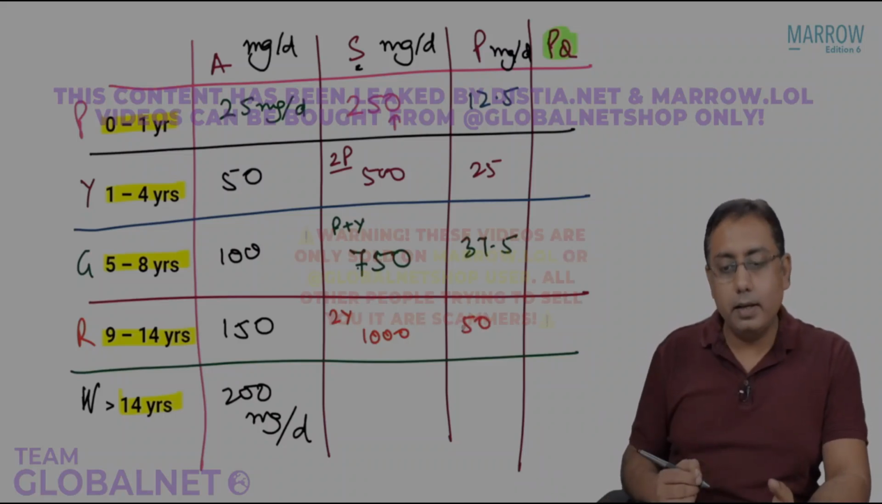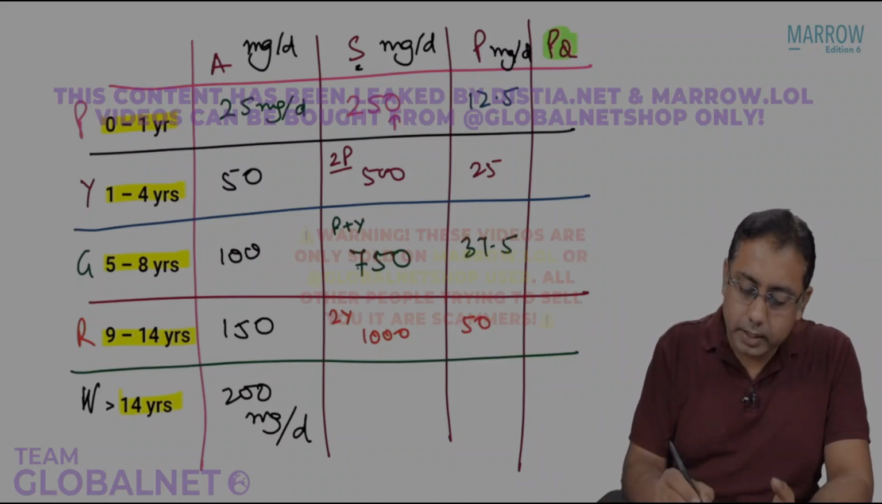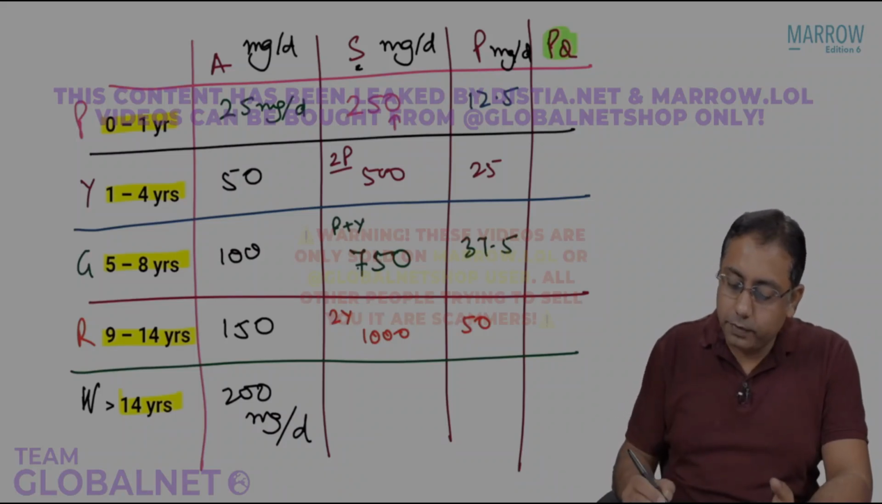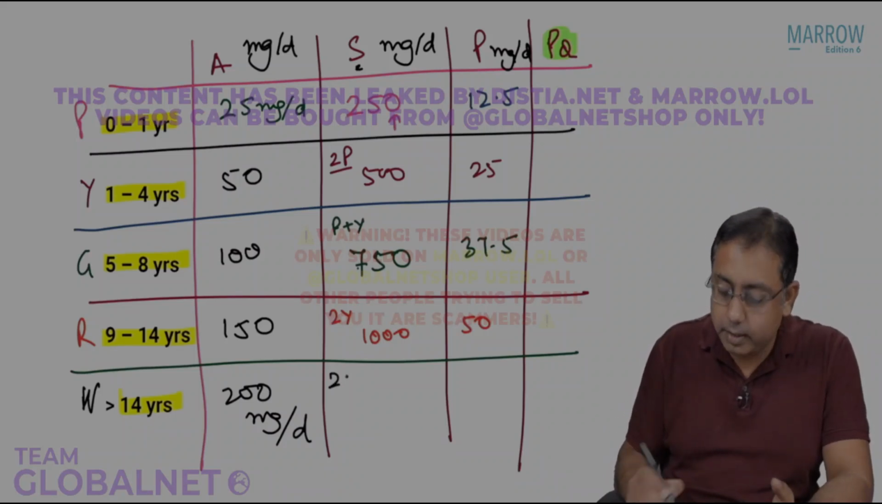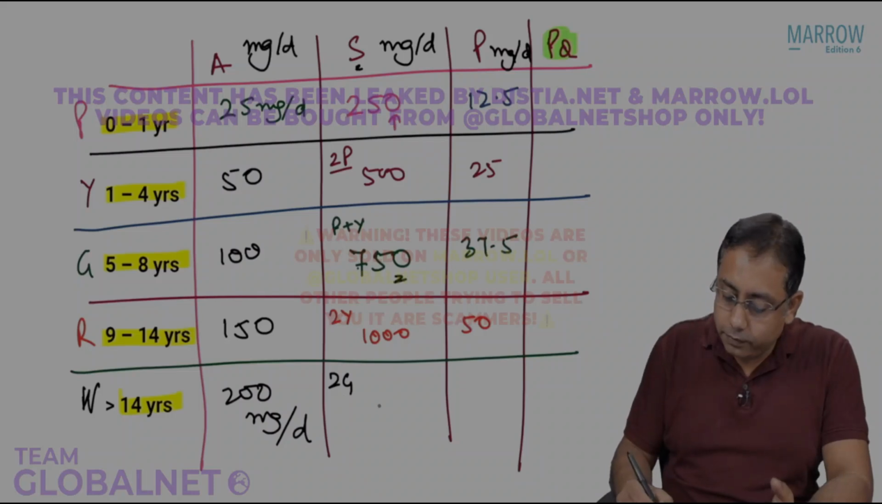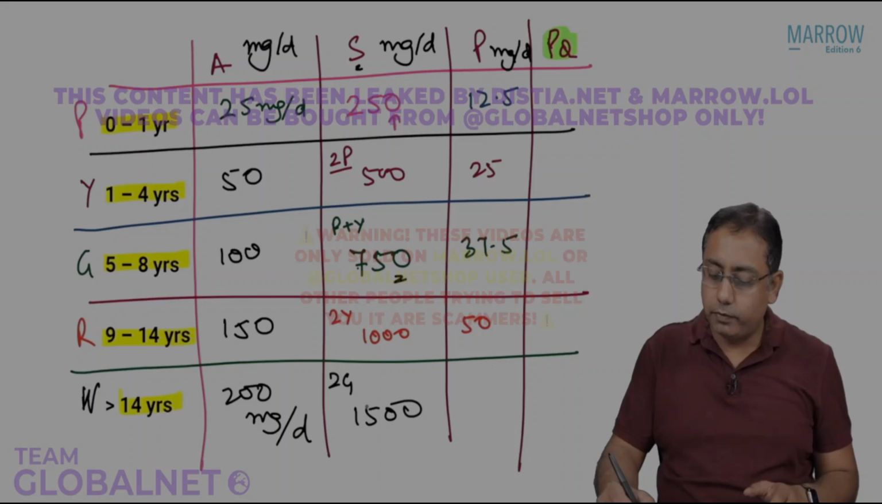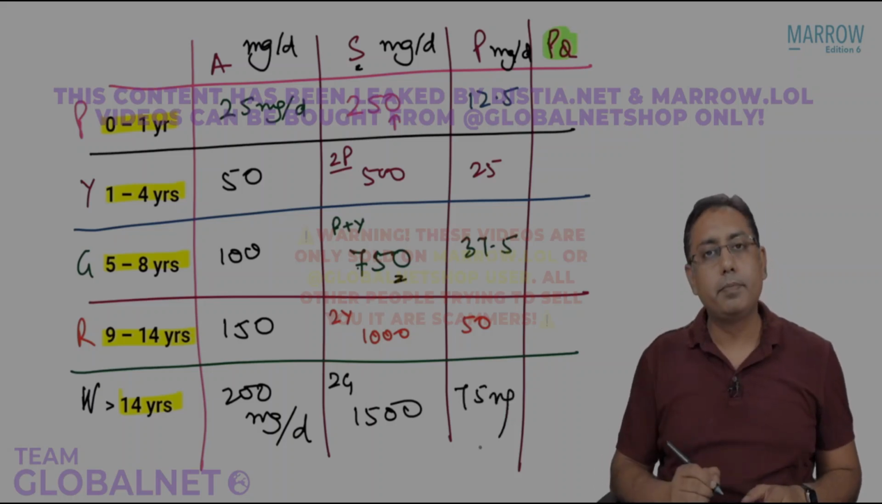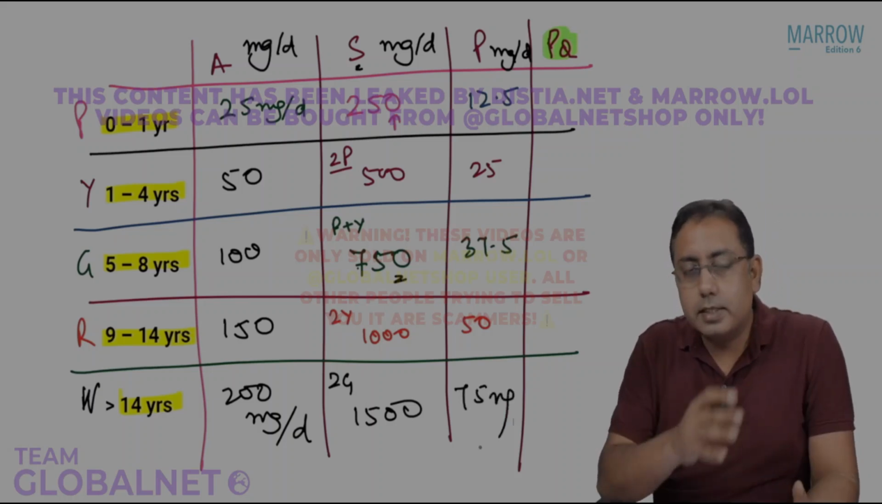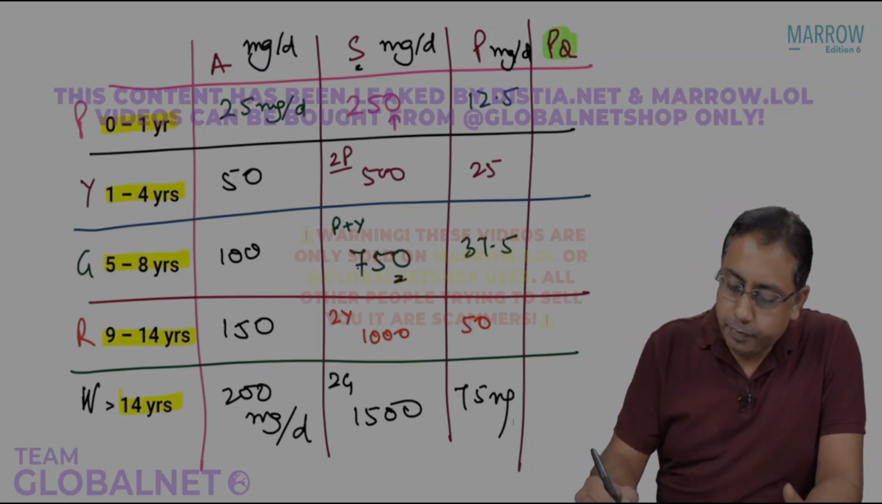Next is the white category. White category is very interesting. It is double of the green category. It is 2 times the green category. Green category is 750, so this will become 1500, and 37.5 will be 75 milligrams. Right? Very simple.